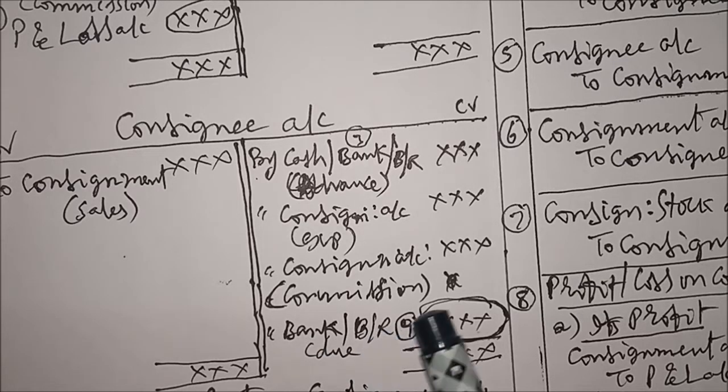If there is no information in the problem, you can write by balance C by D to balance B by D. Simply it is a balance C by D, that's all. Because the due amount is not received, it is receivable in future. So we write by balance C by D to balance B by D.